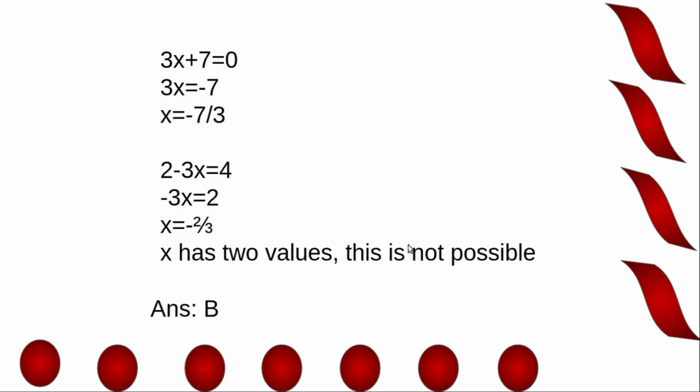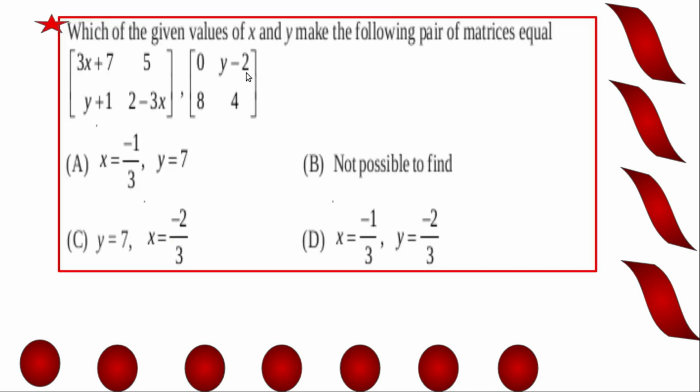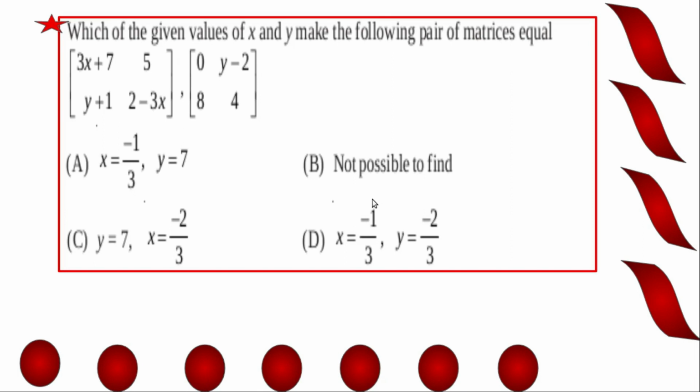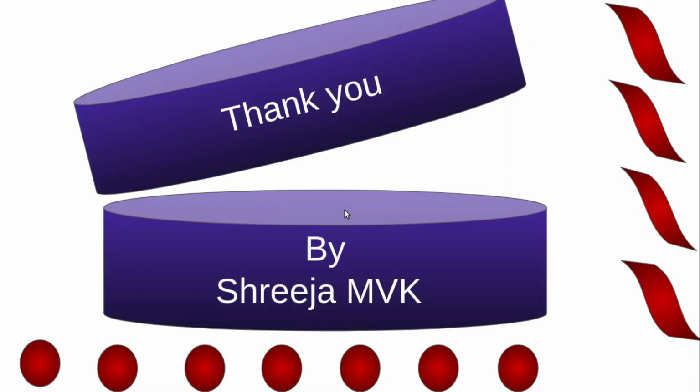Now equating corresponding elements, we get 3x plus 7 equal to 0, which implies 3x equal to minus 7, x equal to minus 7 by 3. Now 2 minus 3x equal to 4 implies minus 3x equal to 4 minus 2, which is 2. So x equal to minus 2 by 3. So here we have two values for x: x equal to minus 7 by 3 and x equal to minus 2 by 3. This is not possible. So the answer is not possible to find. Okay, thank you.